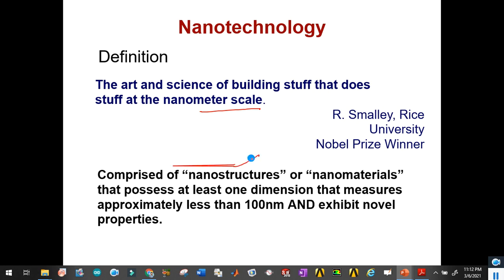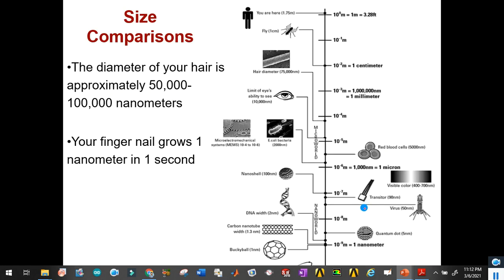They are comprised of nanostructures, and these nanostructures are easily visible using electron microscopes, and million-times resolution can also be achieved using the scanning electron microscope. These nanomaterials possess at least one dimension that measures approximately less than 100 nanometers and exhibit novel properties.